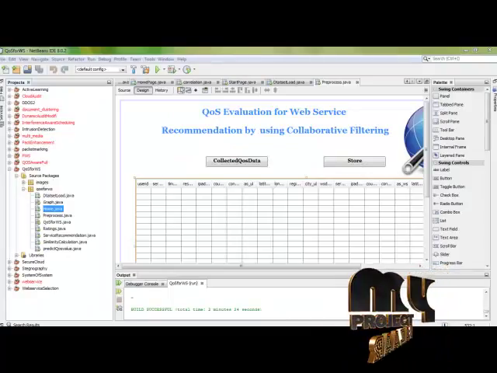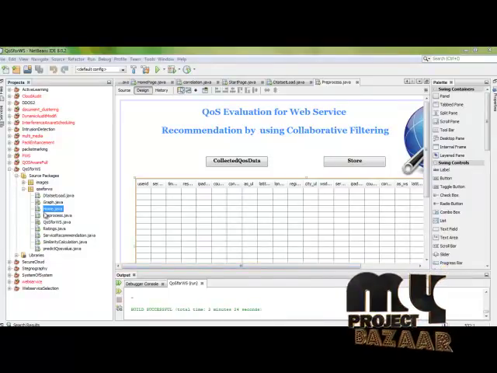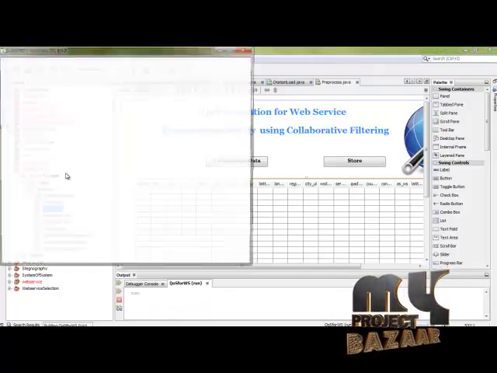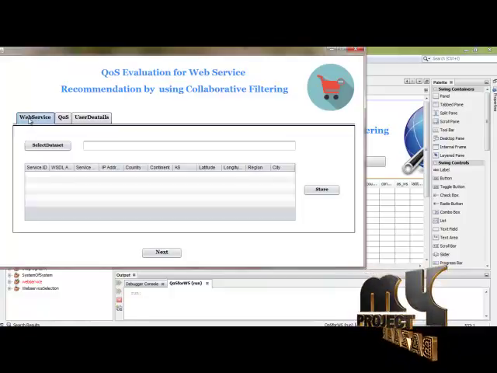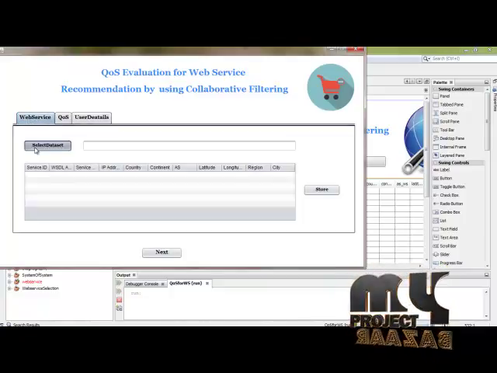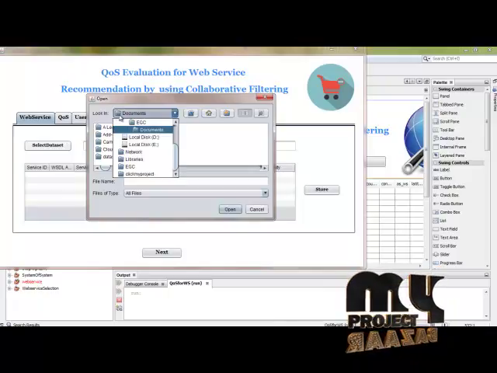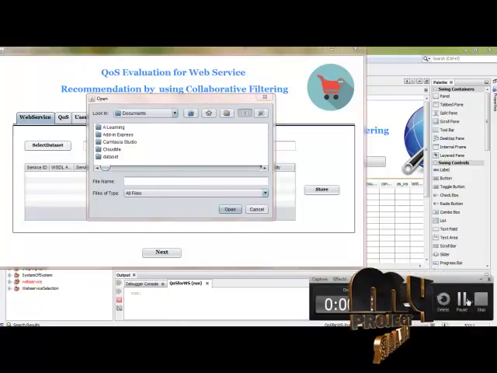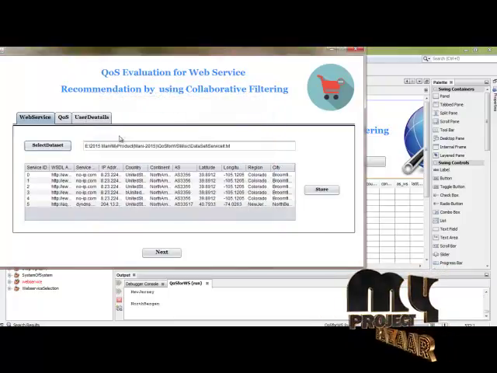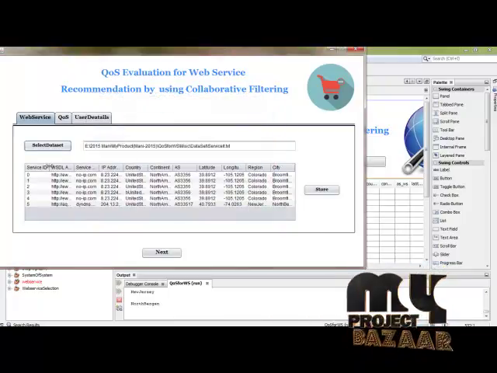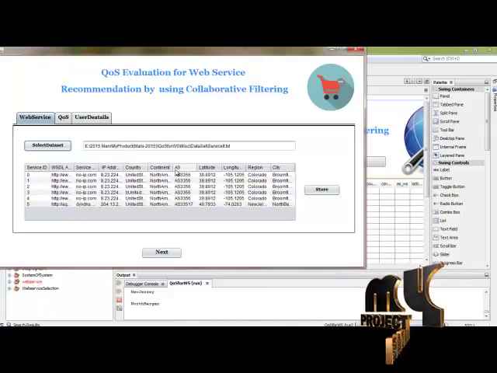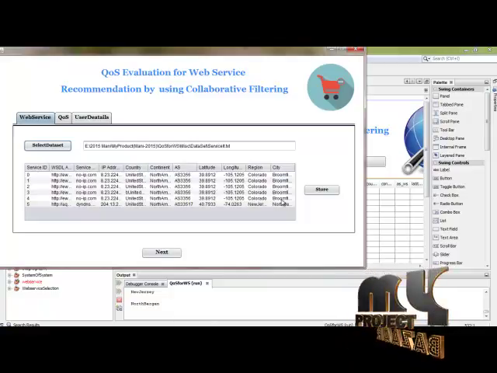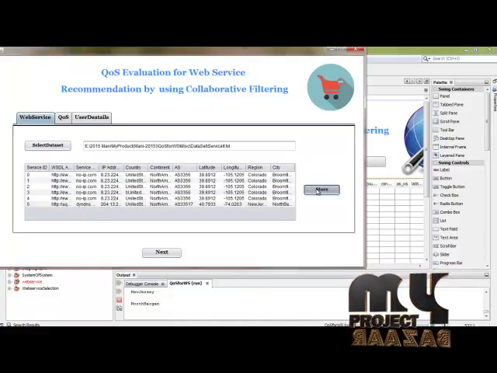Then let's go for discuss about a demo for this project. First, open this project from the specified path and then run the home page and then click the home page. Then go to the load dataset form. Choose the web service tab and then select the dataset from the specified path. Choose the web service dataset and then this information contains service ID, web service address, service provider, IP address, country, continent, AS, latitude, longitude, region and city, and then web service dataset stored into the database.